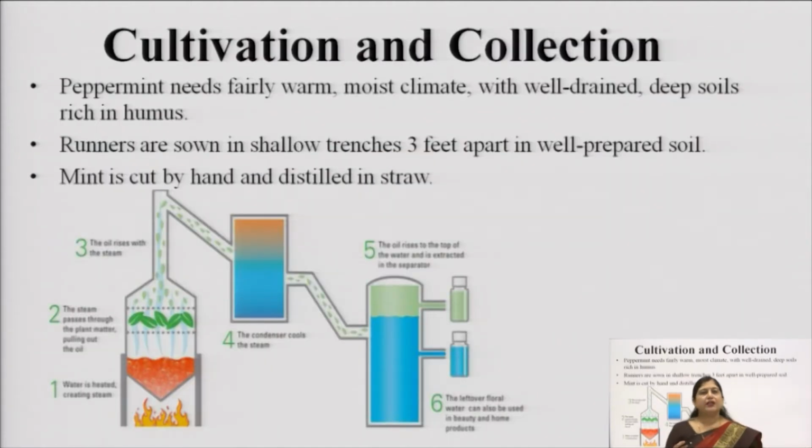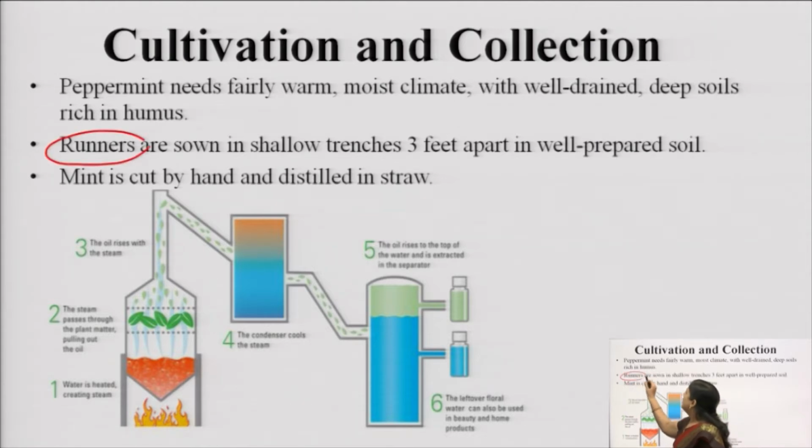Now the cultivation and collection of mentha. Generally peppermint requires a fairly warm, moist climate, okay. It should be slightly warm, and a lot of moisture is required for the germination of either the seeds or the runners.